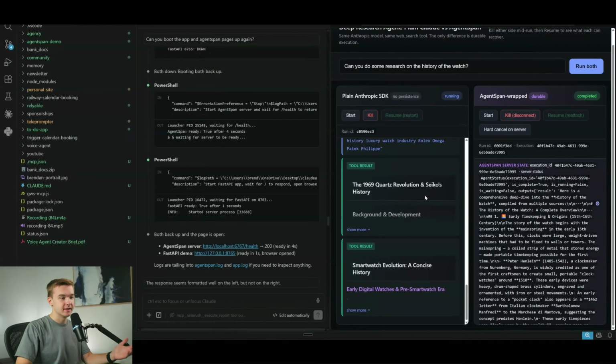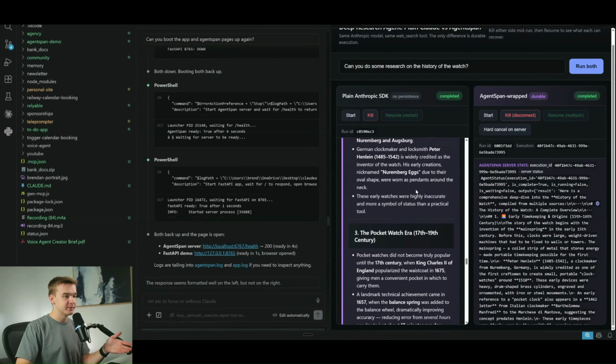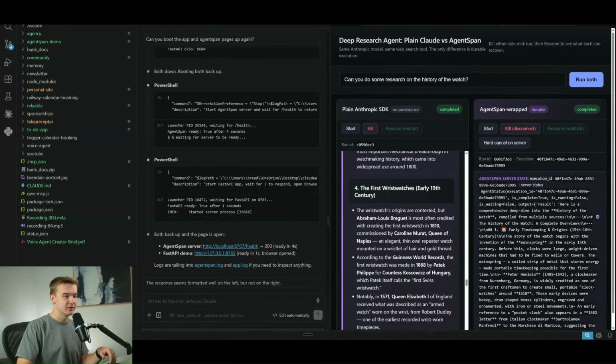But on the left-hand side, this agent is still going on, of course, because it has to go through everything all again to complete what it's looking for. And so finally, the left agent here is now completed and we got a full-on response. Not quite sure why this one formatted itself quite a lot nicer than this one, but this is just an issue with the actual app test demo thing that I've built here.